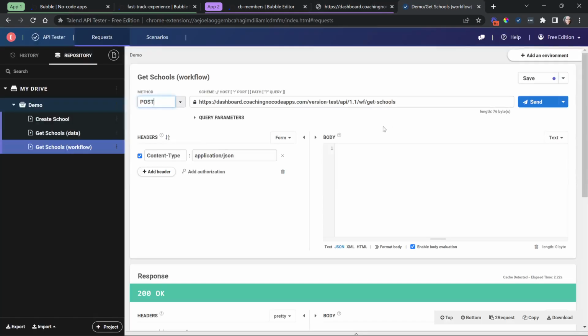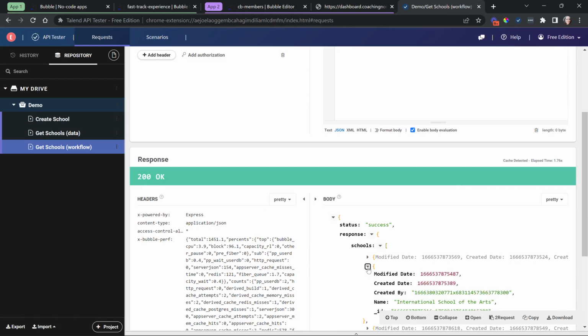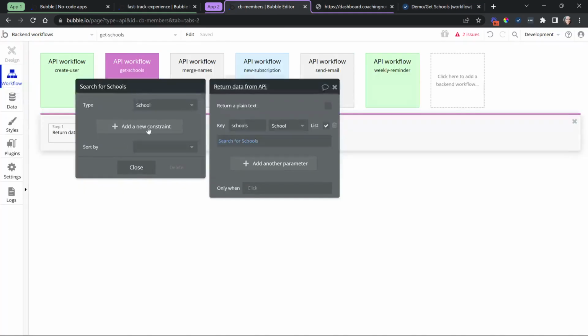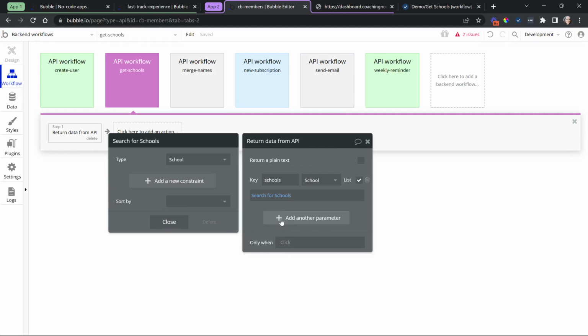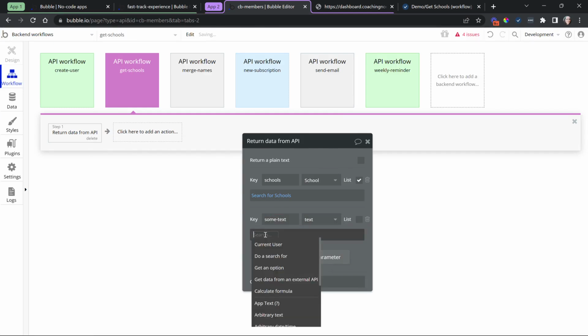Okay, so I'm going to go back to the Talend tester here and hit send. And what we should see is a structured response for our schools. There we go. Now we have the 3 schools there. So that was 2 different ways of getting to this information. A GET call to the data API and also a post call to the workflow API, where I actually have more control here. You'll notice that I can send back more information actually. So I'm just going to say some text here like this, and this is some note.